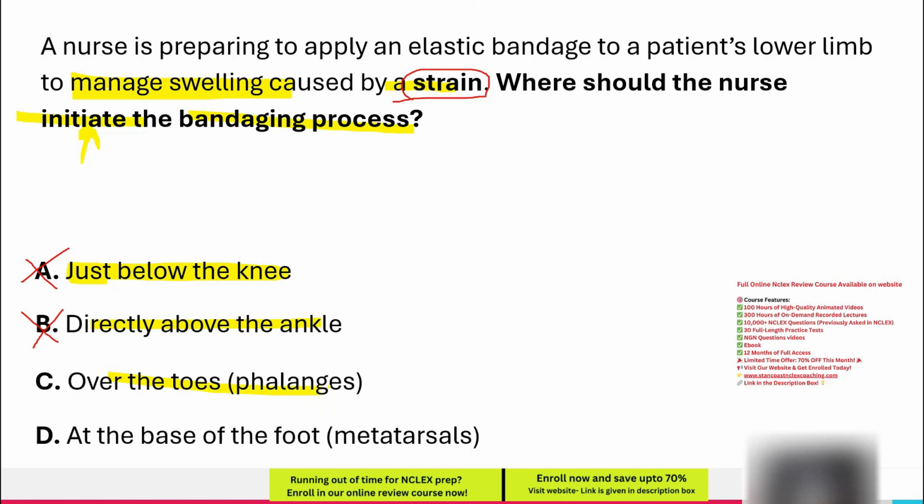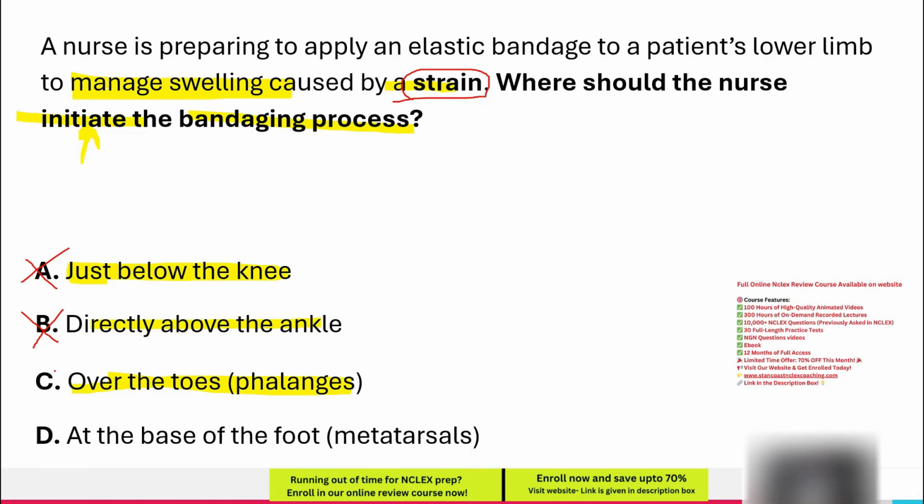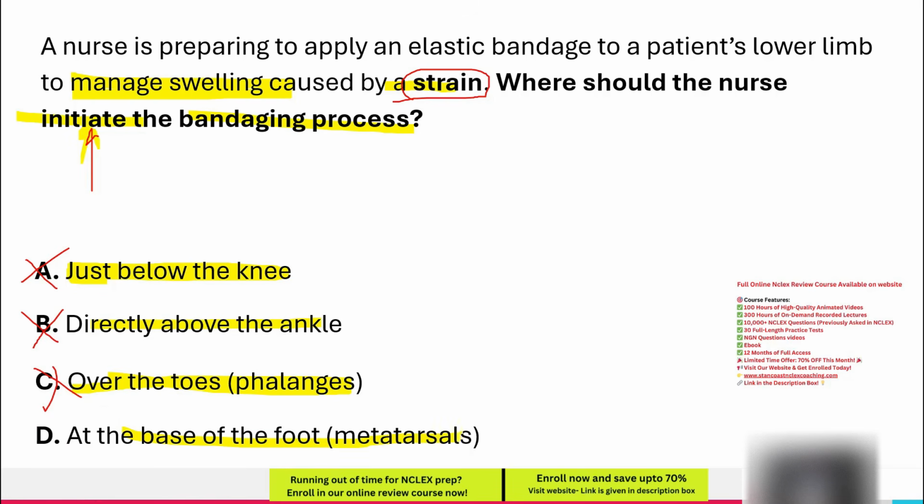Option C, over the toes, phalanges. Wrapping over the toes could impair circulation assessment, making it difficult to check for complications like capillary refill or discoloration. Best practice is to leave the toes exposed while ensuring the rest of the foot is properly compressed. Since covering the toes is not recommended in compression bandaging and the question asks for the correct starting point, this option is incorrect.